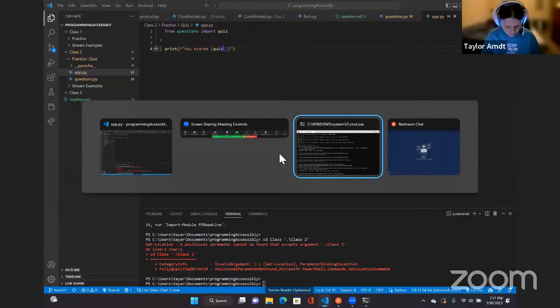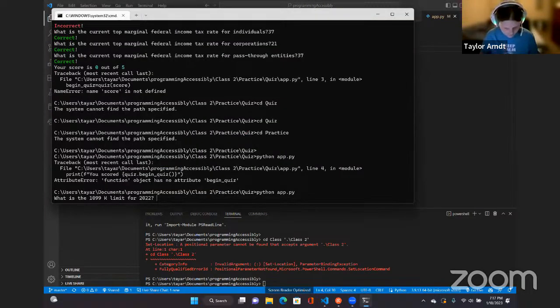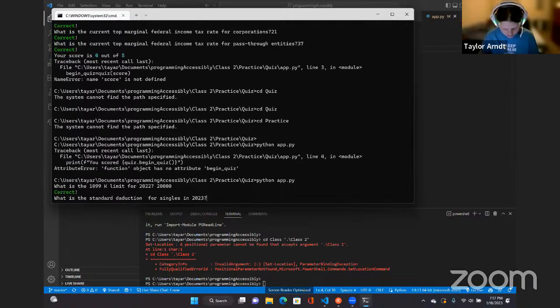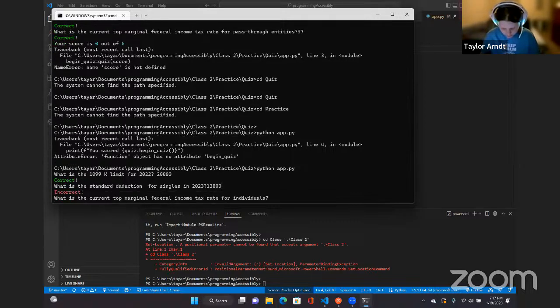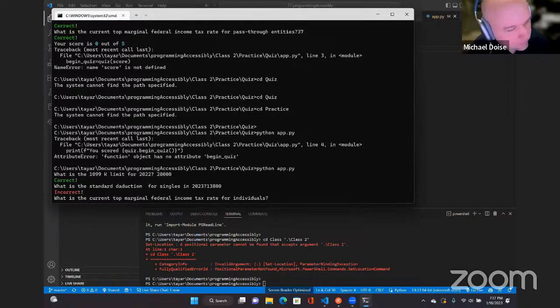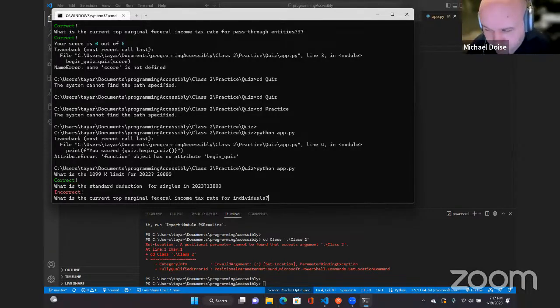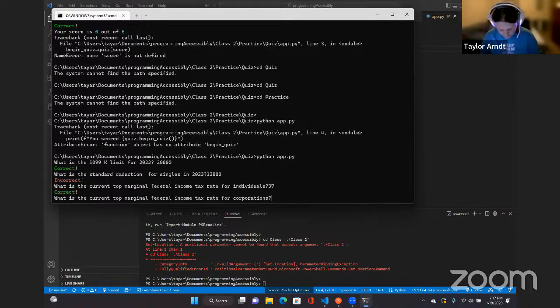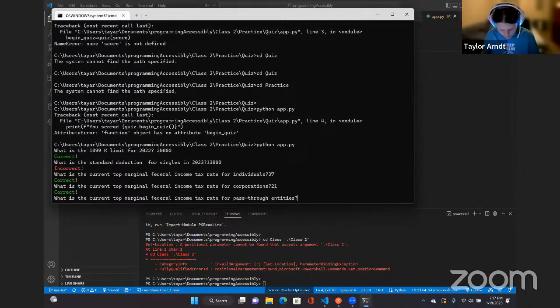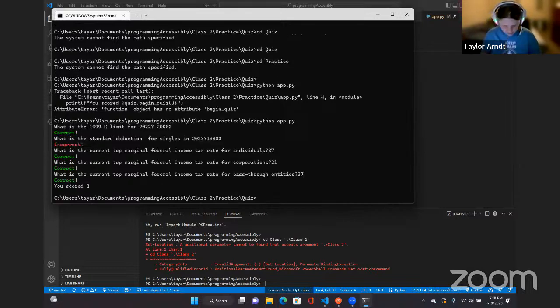Okay. What is the 401K limit for 2022? 20,000. Correct. What is the standard deduction for singles in 2023? 13800. It said incorrect. Okay. See, this terminal is a pain in the butt. All right, let me insert up arrow. What is the current top marginal federal income tax rate for corporations? Okay. 21. Correct. What is the current top marginal federal income tax rate for pass-through entities? 37. Correct.